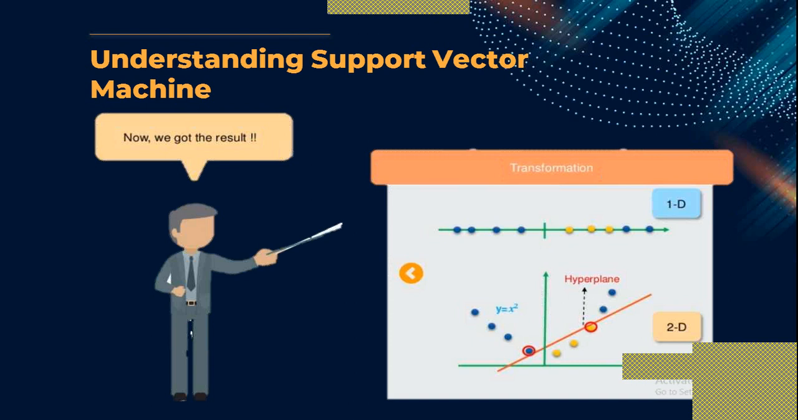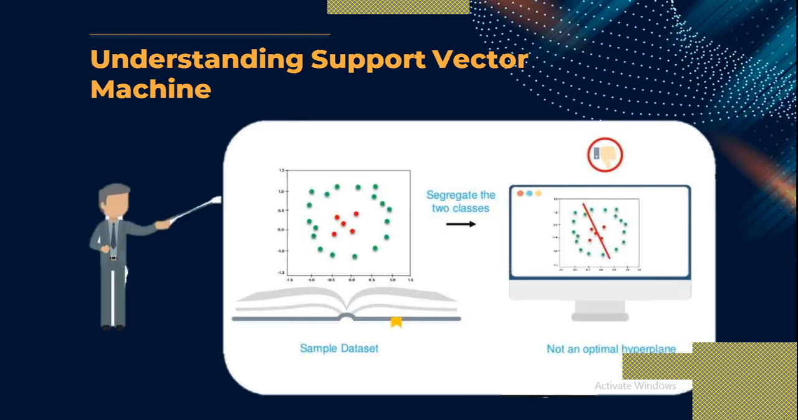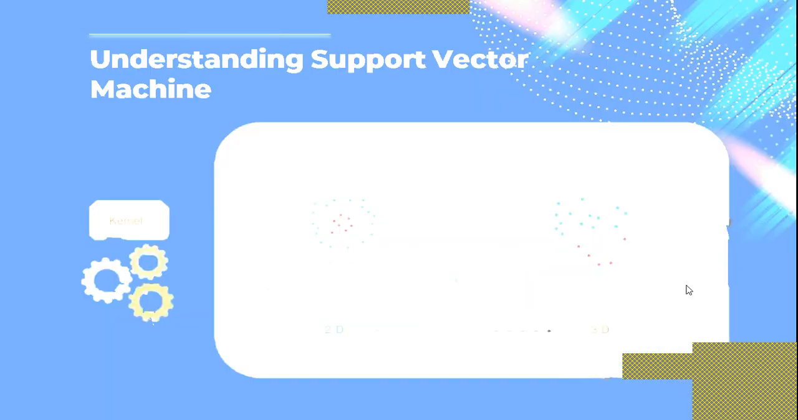Another very difficult problem. Now, how we can differentiate this data using the SVM? Because it is already two-dimensional data, you cannot segregate these two classes using a simple hyperplane. What we are doing now? Now we are converting this two-dimensional data into three-dimensional data, again using the kernel function.